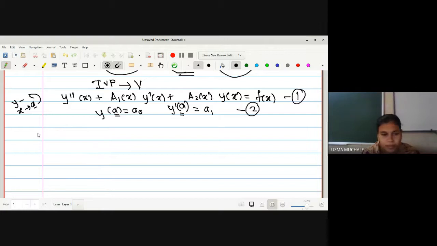So let us start with the proof, or we can say the solution. What is the method actually? We have to find y double dash of x is equal to, say, phi of x. Or in another way, you can directly integrate this equation by using the initial conditions also. That is also one method.